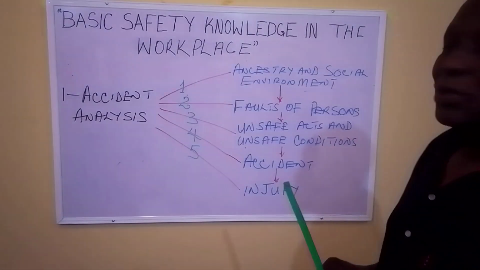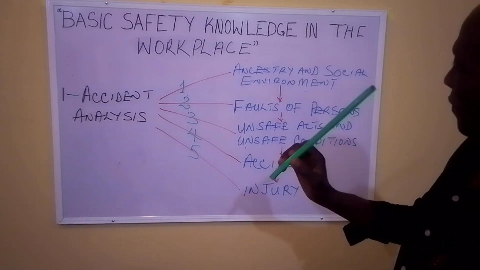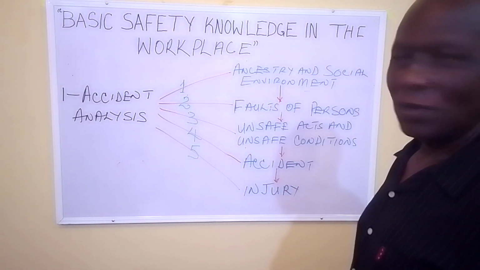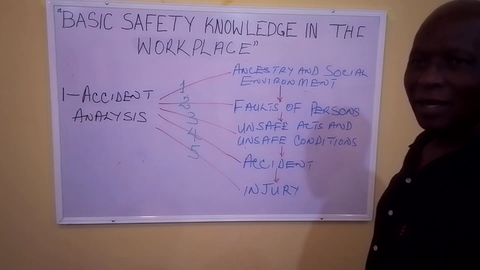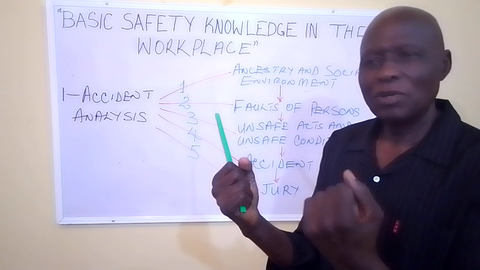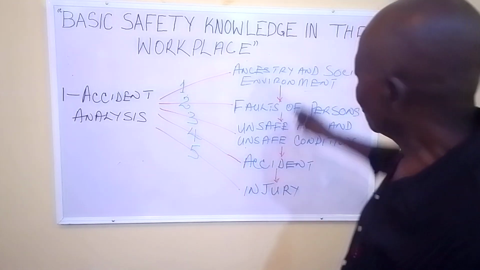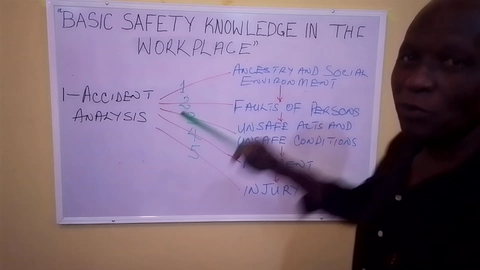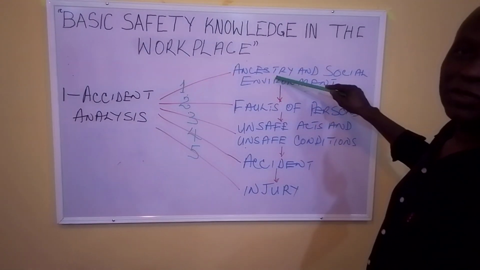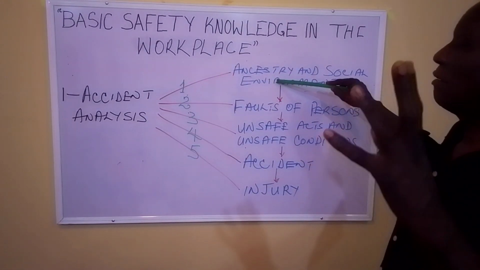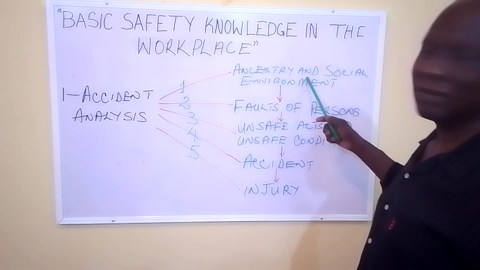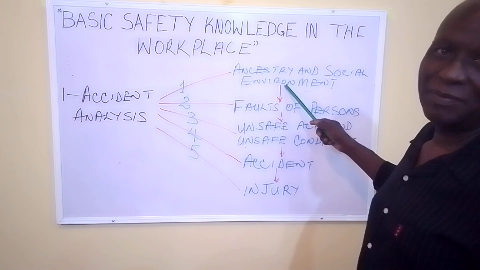Because we want to identify a specific factor here that we can change or we can remove. Because these things are all linked like a chain. And if you are chained and you want to set yourself free, what do you do? Break the chain. And that is why this is a chain that we have to break. Which one can we break? Ancestral and social environment. Can you break the heredity, experience, everything about a human being? You can't, because it's there already. You met him with all those things.